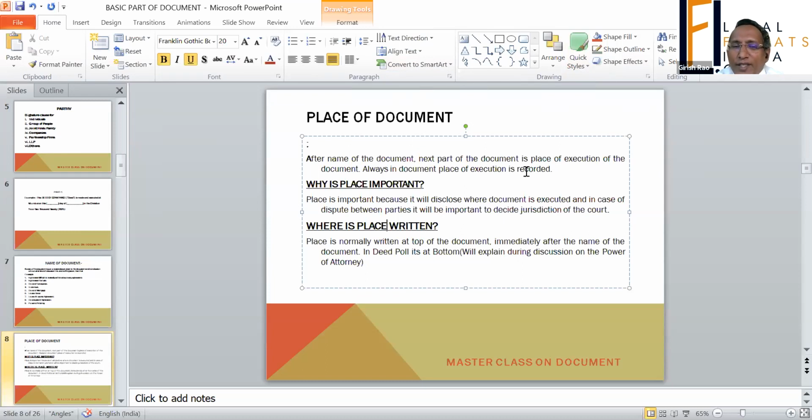I will give a simple example which I encountered. A summary suit was filed in the Bombay High Court by a bank. I don't want to name the bank which it was. It was a summary suit. So those who know about summary suit, you know what limitation a defendant has.